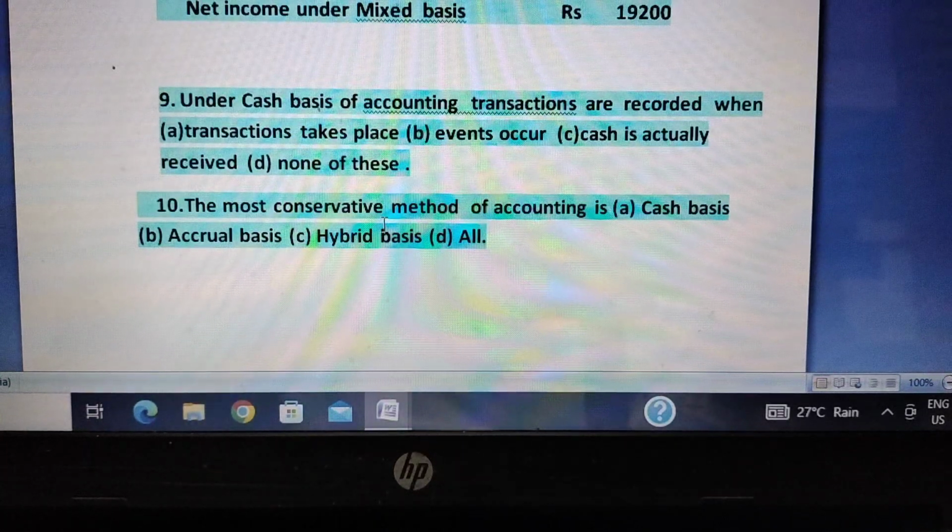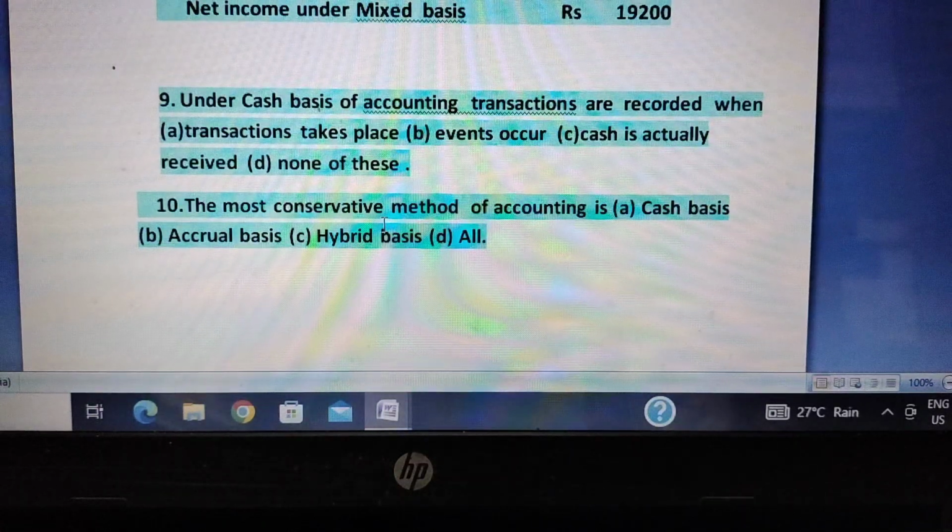The principle of conservatism says, account for all possible losses and expenses but do not consider future income. So they are not considering future income receivable. They consider only what is actually received, but they consider future expenses payable. So mixed basis or hybrid basis is the most conservative basis of accounting.